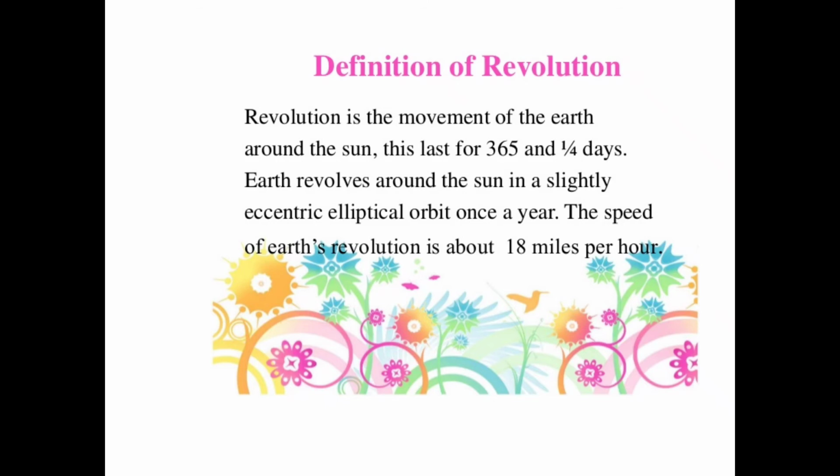Since Mercury is the closest to the Sun, it has the shortest orbit. Therefore, it takes the least time, 88 days, to complete one revolution. The Earth takes about 365 and 1/4 days, while Neptune, the furthest planet from the Sun, takes nearly 165 years to complete one revolution. You can understand.